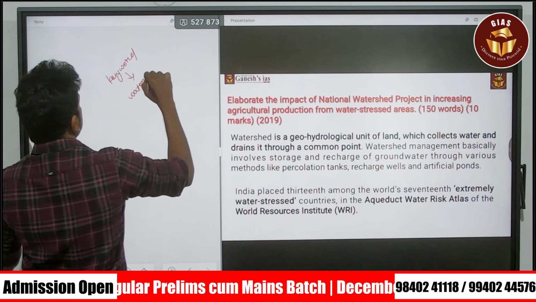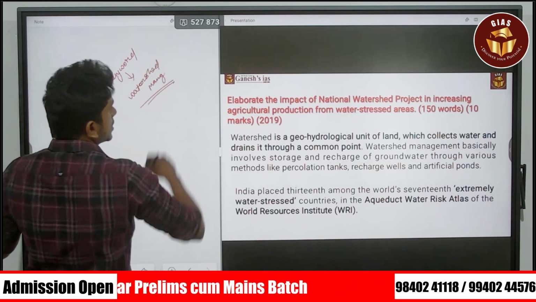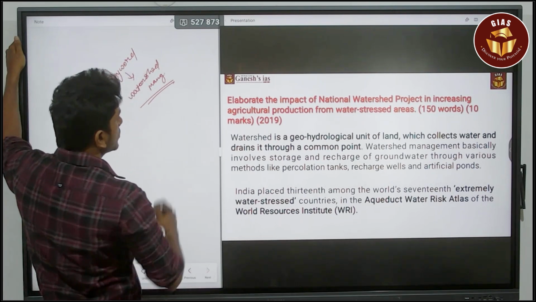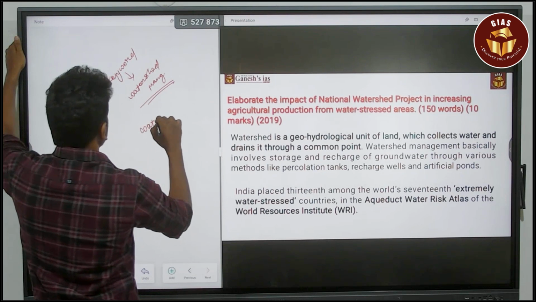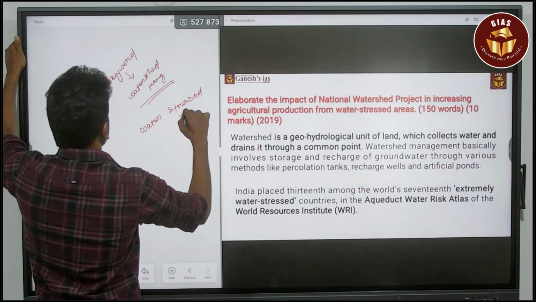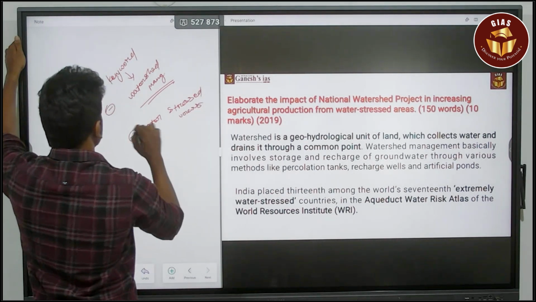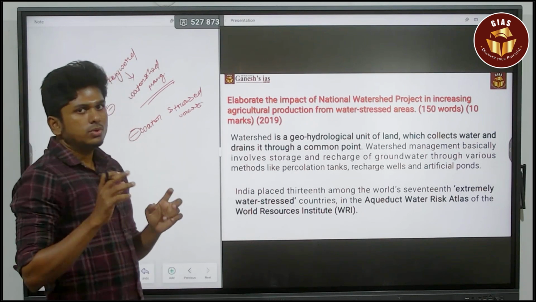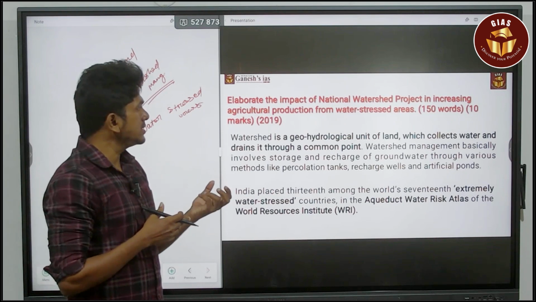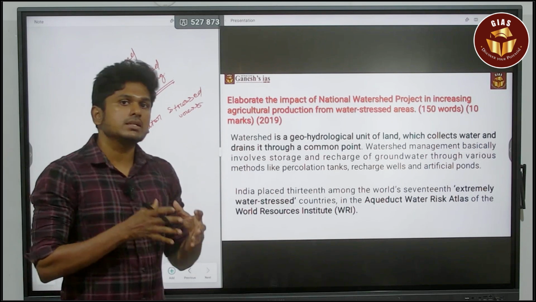watershed management. The next keyword is about increasing the agricultural productions from water stressed regions, water stressed areas. So these are the two keywords. First of all, you have to understand the question: the impact of this national watershed project in increasing the agricultural productions from the water stressed areas.